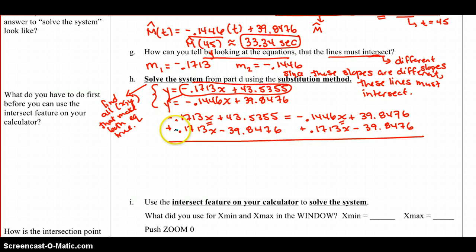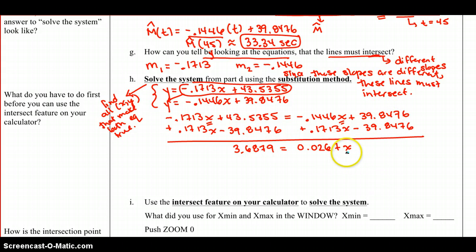So here we've got a negative and a positive. This will give us 0 times x, so this variable is eliminated on this side. And if we take 43 minus this 39, we get 3.6879. Here we've got negative 0.1446 plus 0.1713, which gives us a positive 0.0267x. And here we're adding 39 and subtracting 39, so this gives us plus 0.